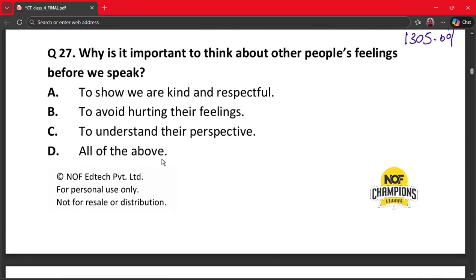The next question is question 27. Why is it important to think about other people's feelings before we speak? A. To show we are kind and respectful. B. To avoid hurting their feelings. C. To understand their perspective. And D. All of the above. Here the correct answer is option D. Thinking before speaking shows empathy. It prevents emotional harm. It improves communication and respect. All options together are correct.